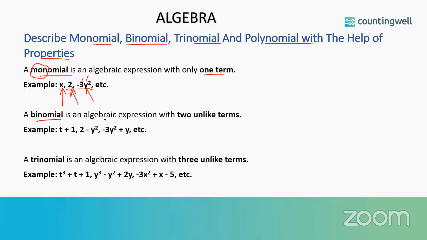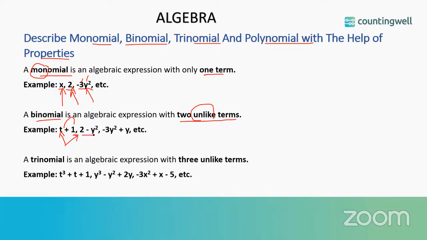What is a binomial expression? It is expression with two unlike terms, because if we have two like terms and we have some operations on those like terms, then either we can add them or subtract them depending on the operation given. So here you can see there are two terms. One is variable term and one is constant term. Since we cannot add these two, or these two are unlike terms, so we have two terms in this algebraic expression. Hence t plus 1 is a binomial.